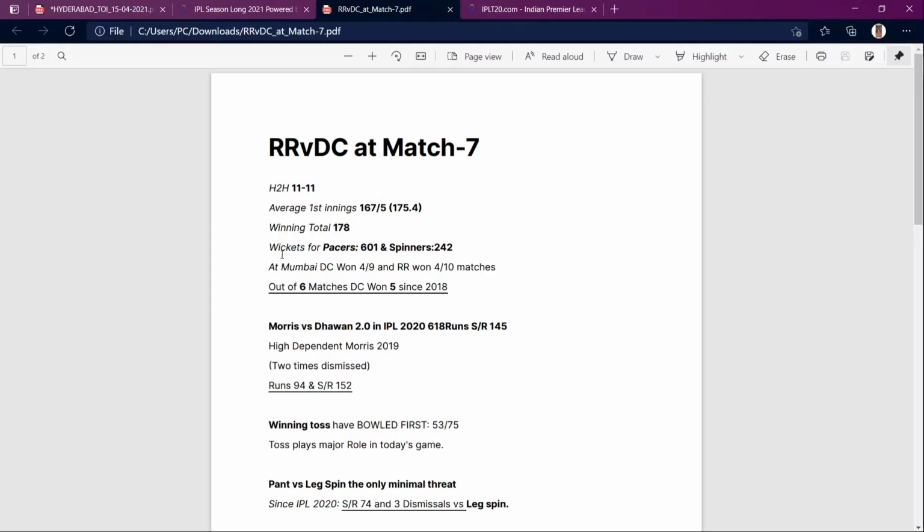But the pitch report matters. I guess it will be around 190 plus for sure. Talking about the Pacers, they took actually 601 wickets, and you can see Pacers are picking more overs from 16 to 20, so you better go on such kind of players. Harshal Patel is adaptable. His role is to bowl at least 2 overs in the death, and he took 5 wickets in the first match and 2 wickets in the second match.